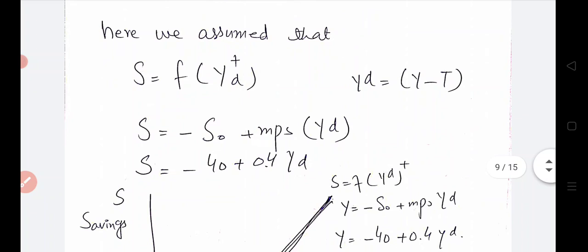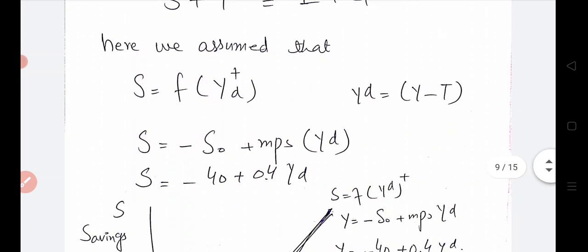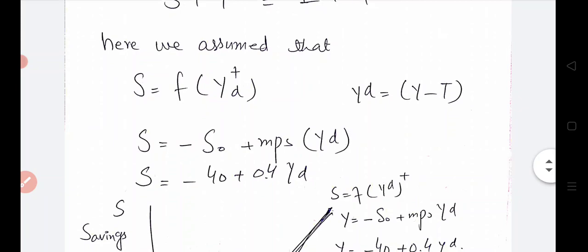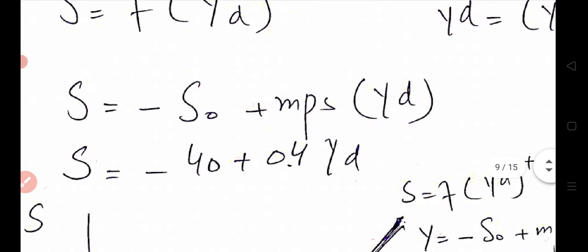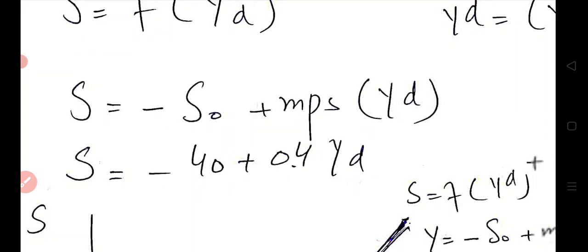Here we assume that S is a positive function of disposable income, and YD is equal to Y minus T. And the saving function, we have previously studied, is the standard form of the saving function. S is equal to minus S naught plus MPS into YD. Why is the intercept in minus? Because when income is zero, people will dissave, meaning that they will borrow. Hence, their saving at zero income will be negative. So that's why this autonomous saving is in minus.